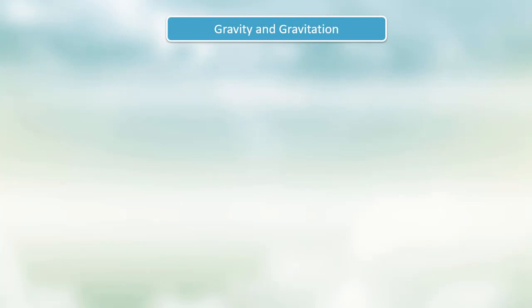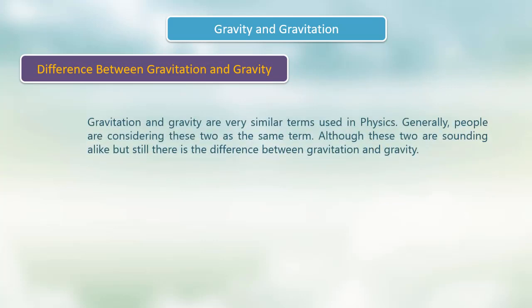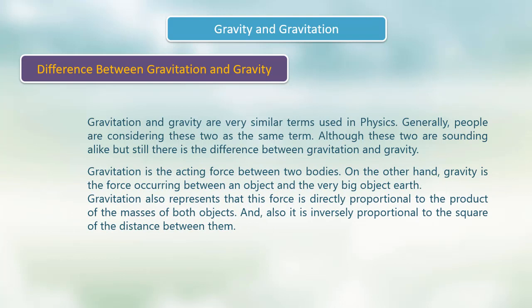Gravity and gravitation. Difference between gravity and gravitation. Gravitation and gravity are very similar terms used in physics. Generally, physicists consider these two as the same term. Although these two sound alike, there is still a difference between gravitation and gravity. Gravitation is the acting force between two bodies.